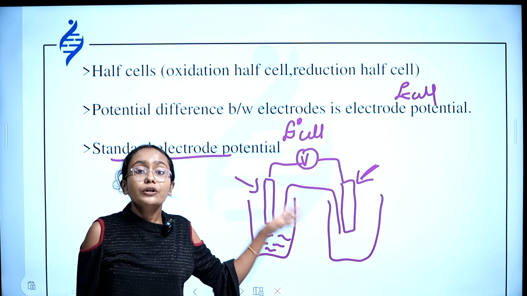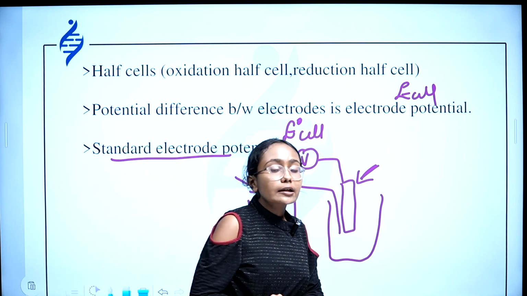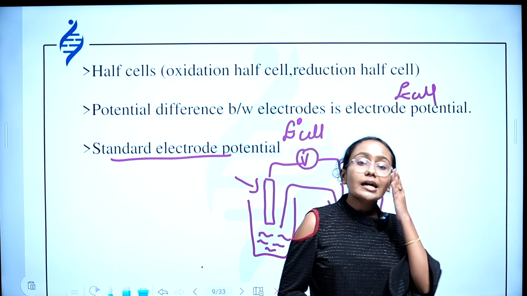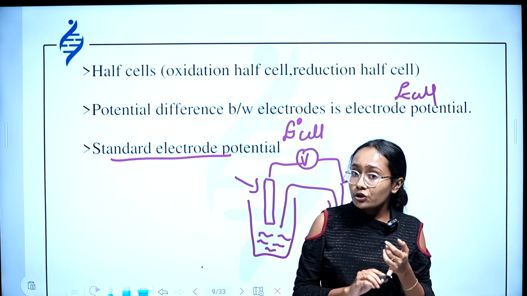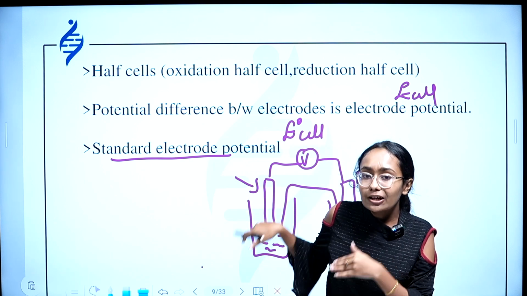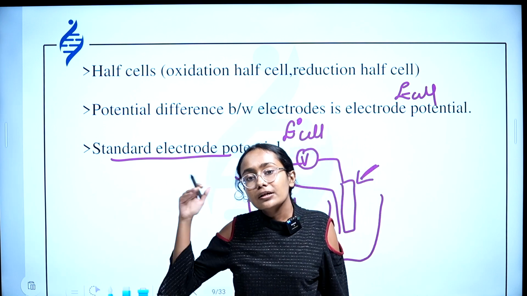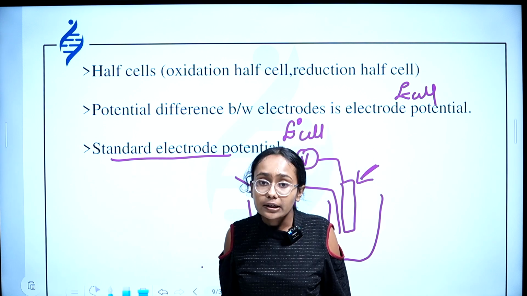Okay, this means the electrode potential at standard conditions. What are the standard conditions? STP, standard temperature and pressure, where the concentration of the electrolyte is 1 molar. In such a condition, the electrode potential is called the standard electrode potential.